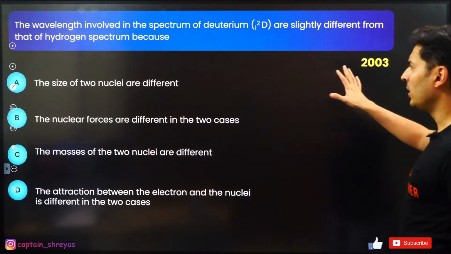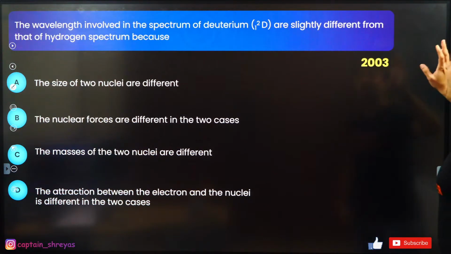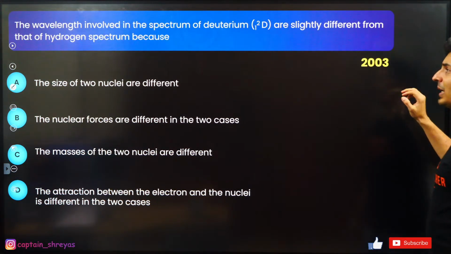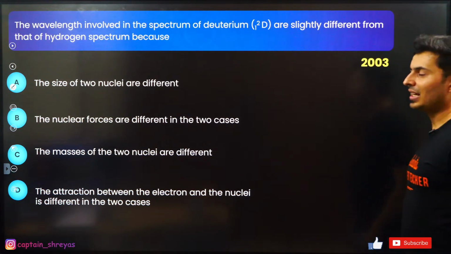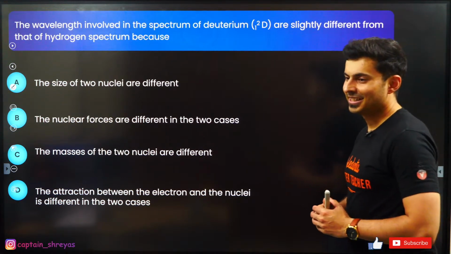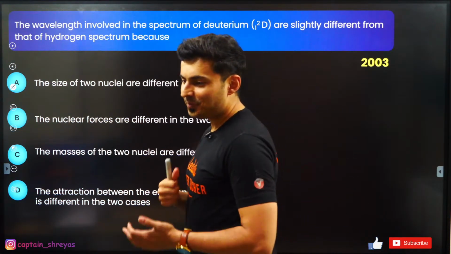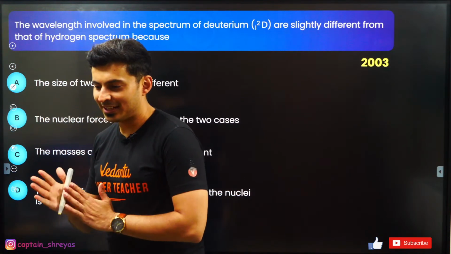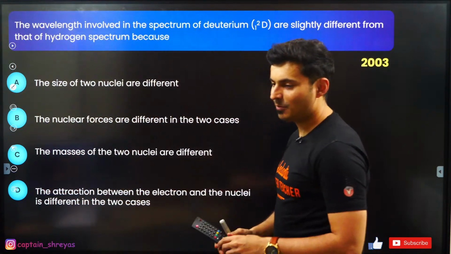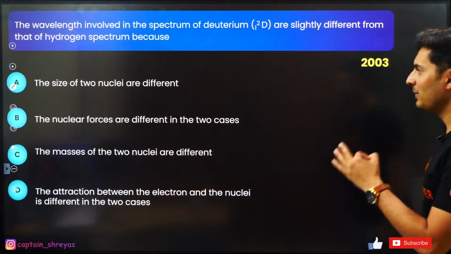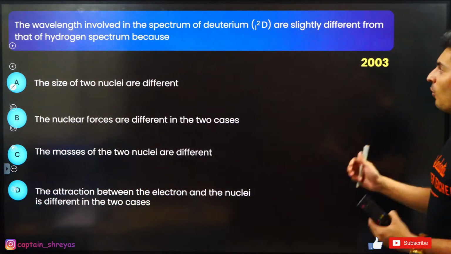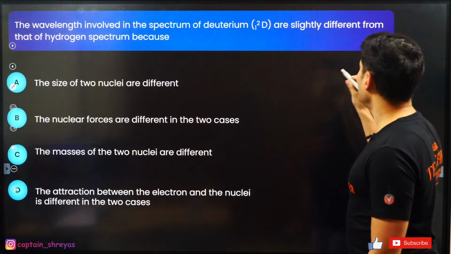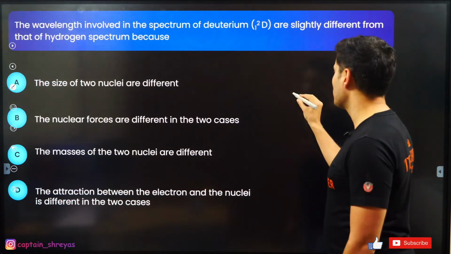The wavelengths involved in the spectrum of deuterium are slightly different from that of the hydrogen spectrum, because... how many of you are going to crack this 2003 JEE question? Let's see. Come on, my dear students, figure this out. I want everybody spamming the answer. I'm waiting for every one of you to put up the answers in the comment section. Why is the spectrum of deuterium slightly different than the hydrogen spectrum?